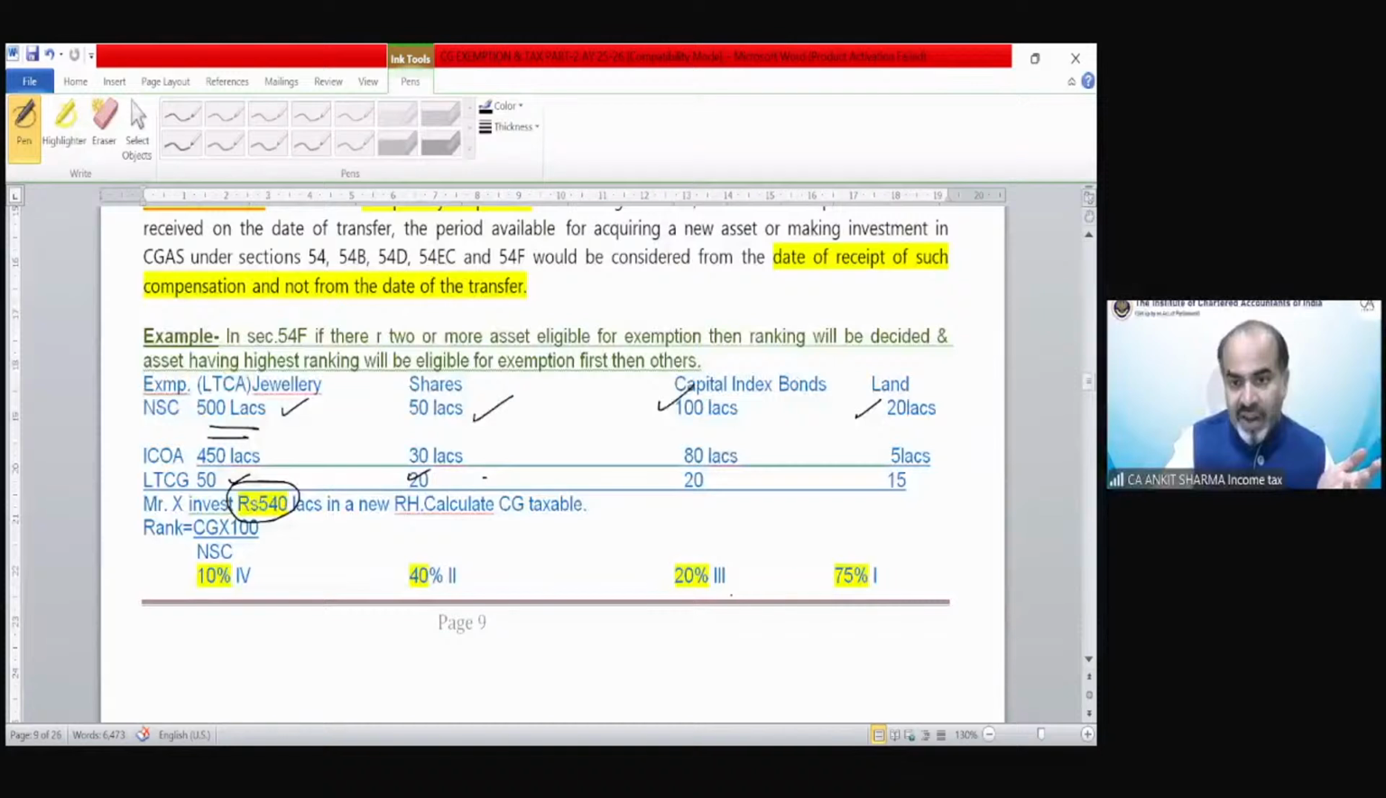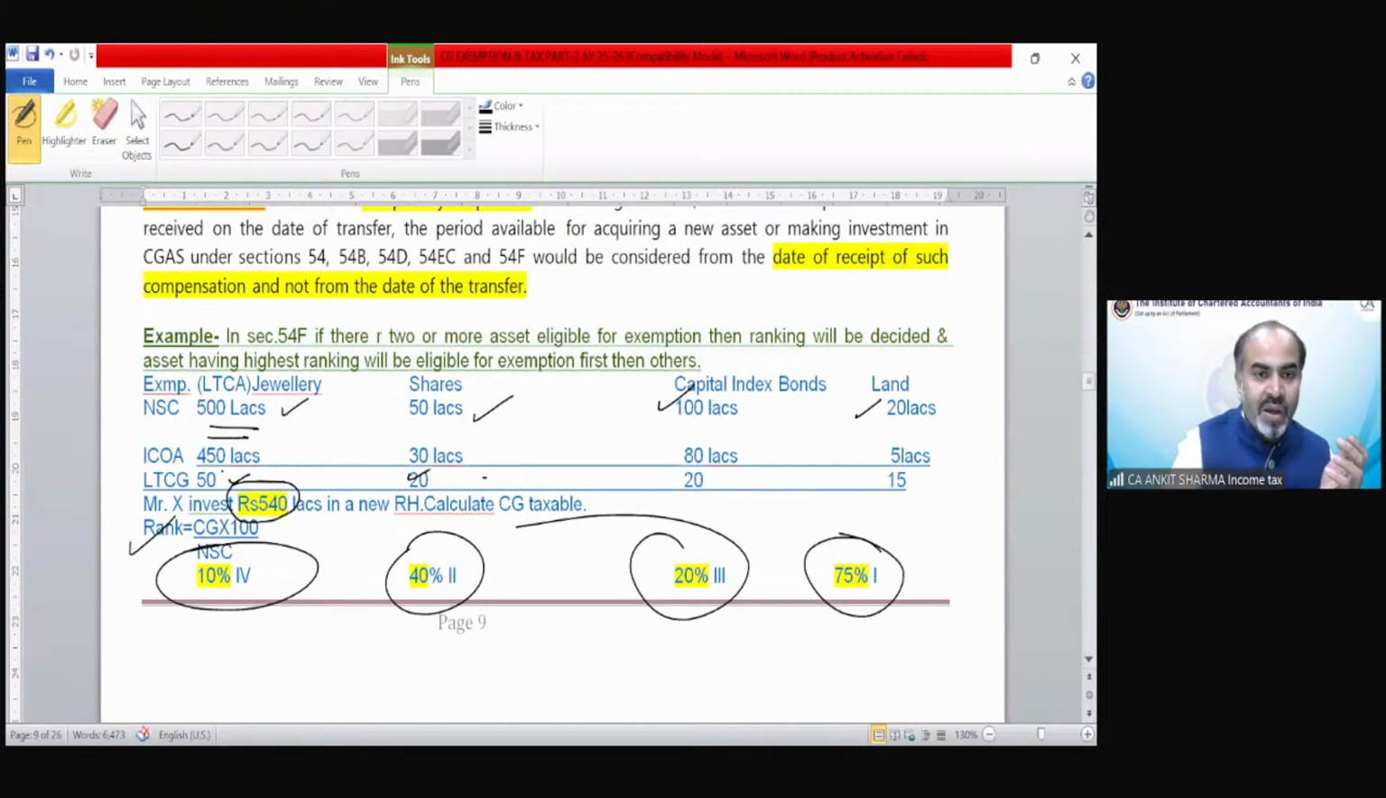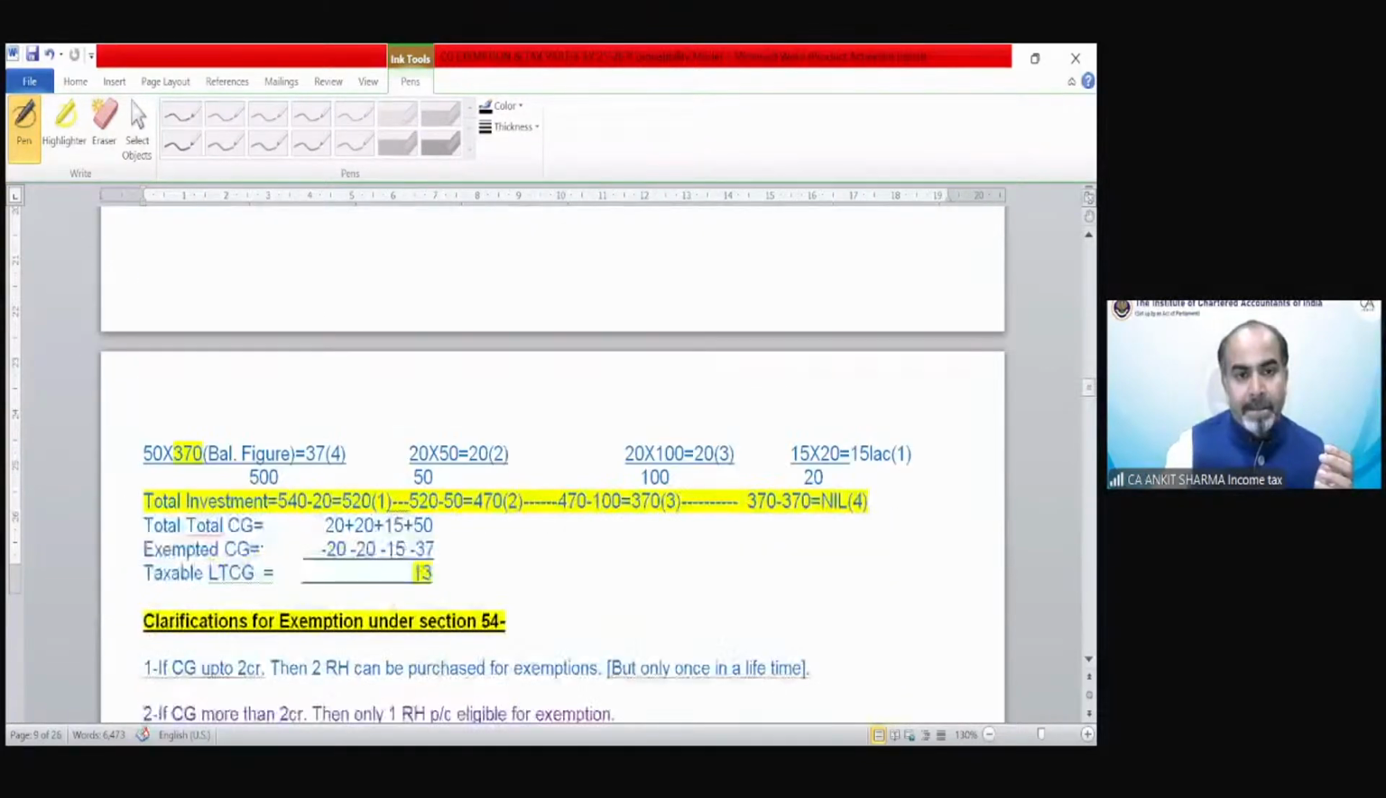So we have done the ranking. Ranking is 1, second, third, and fourth as per the formula. Then we have the investment. First of all, we have provided the benefit to this, then this, then this, then the third and fourth. In the fourth case, you will see the balancing figure will be over here. So the balance amount that is going to be taxable is 13 lakh rupees.